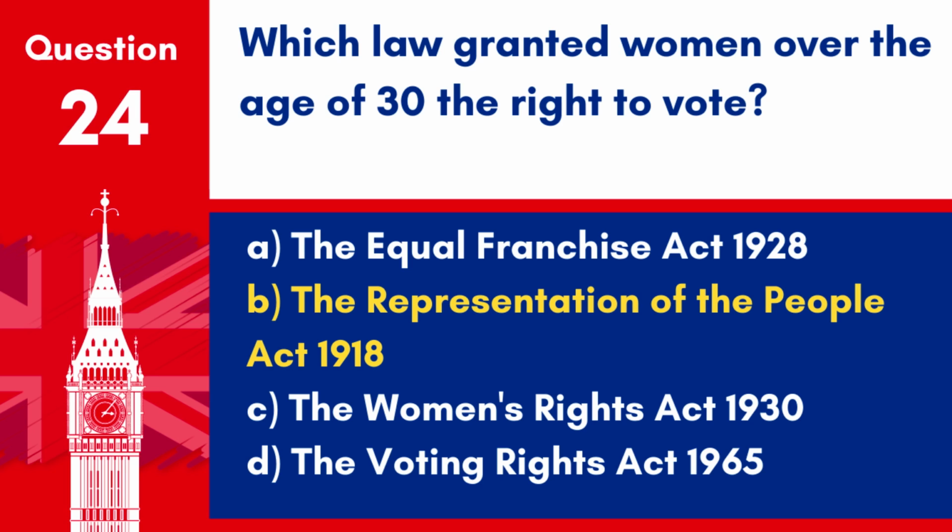Answer: B. The Representation of the People Act 1918. This act extended the vote to women over the age of 30 who met certain property qualifications, marking a significant step in the fight for women's suffrage in the UK.